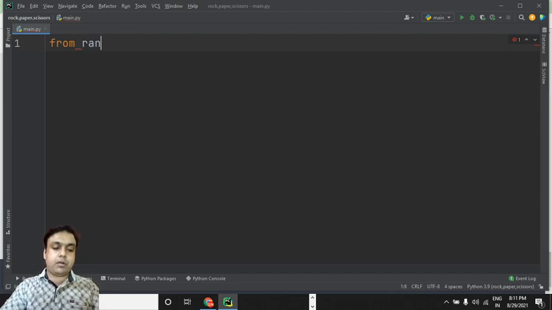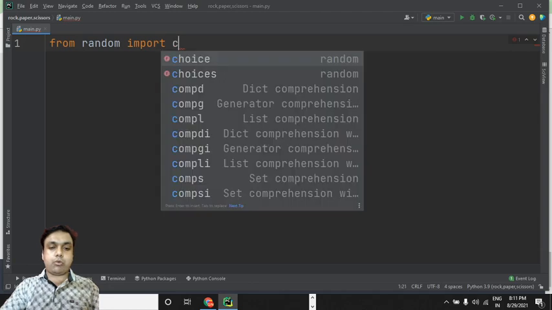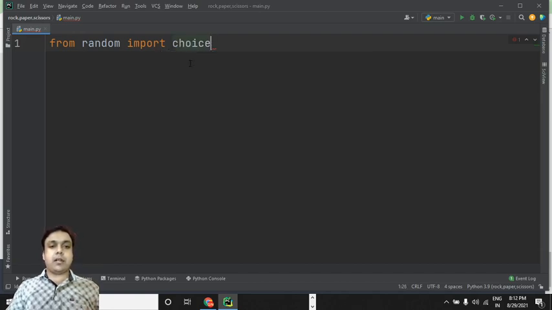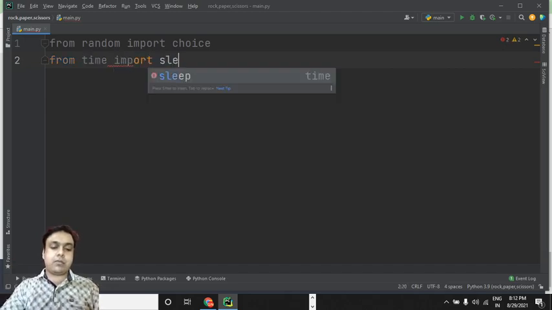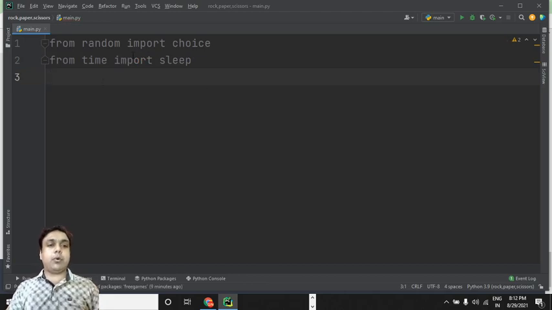We need to import random, but from this random I would like to import this choice function. As soon as you write C, these are the various options you're going to come across. You can simply double click this choice option, and okay, we are done with importing choice. Now the second module is time. With this we are going to keep a check on the sleeping mode. So from time, import sleep.